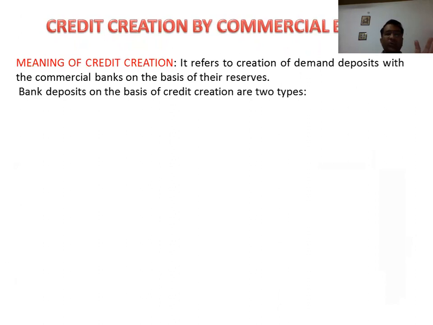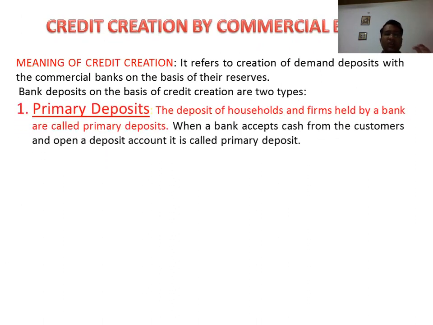Bank deposits on the basis of credit creation are of two types. One is the primary deposit. The deposits of households and firms held by a bank are called primary deposits. When a bank accepts cash from the customer and opens a deposit account, it is called a primary deposit. Like we people open an account in the bank and deposit money, that is a primary deposit of the bank. It means the first time we are depositing money in the bank. So that is a primary deposit.